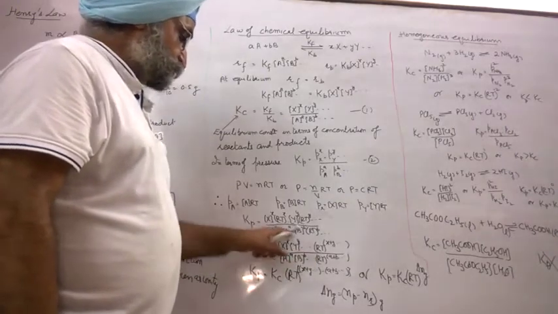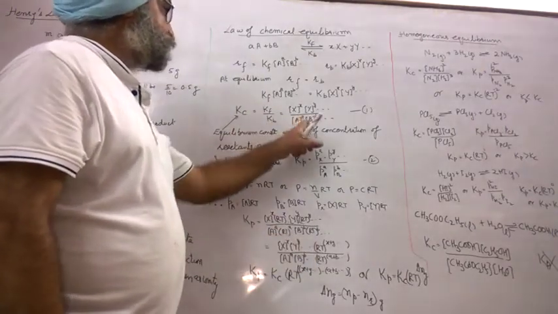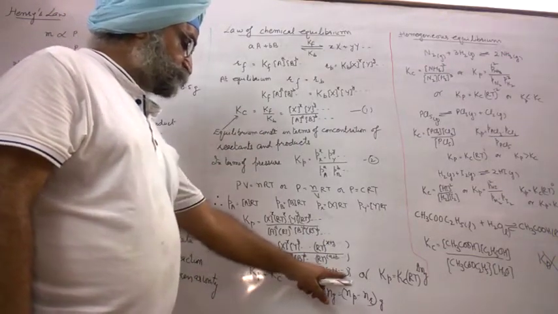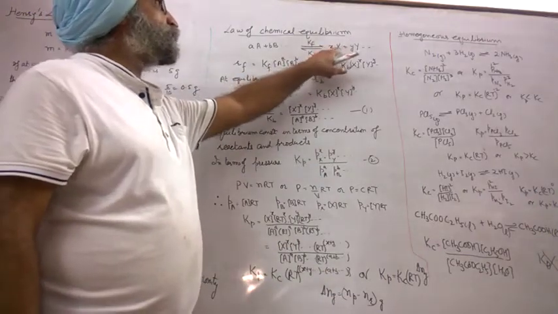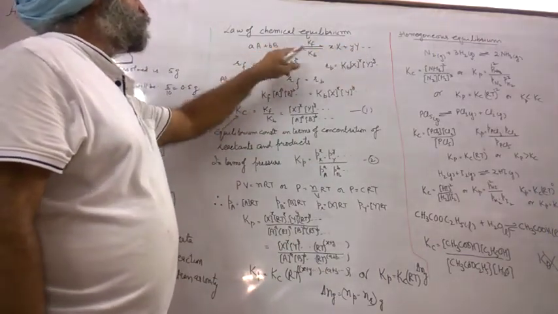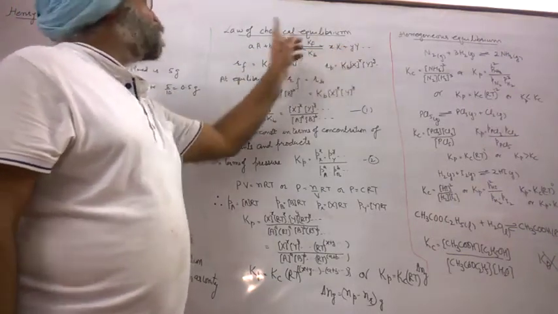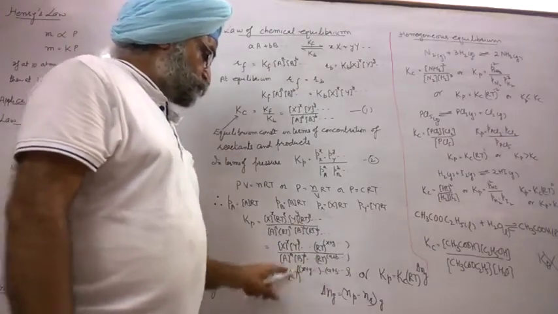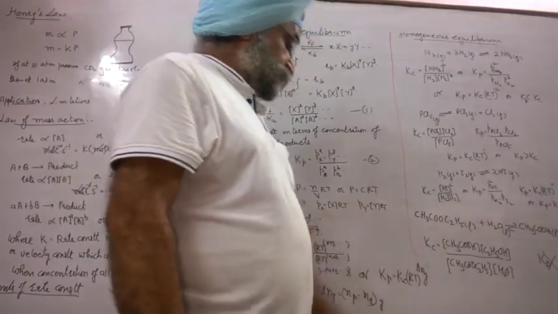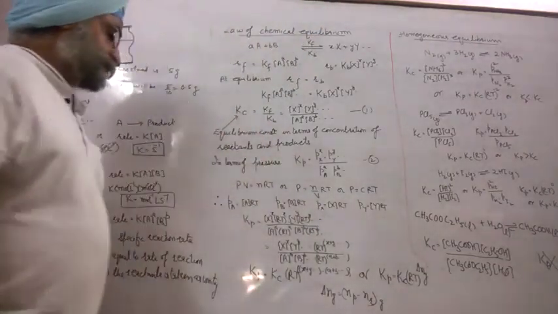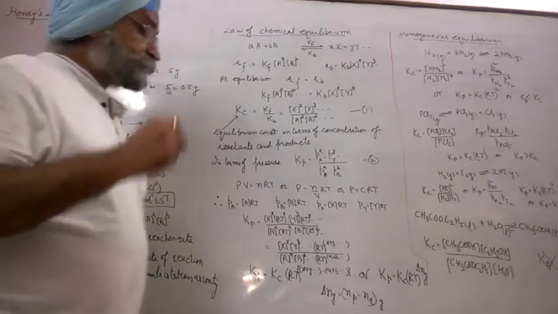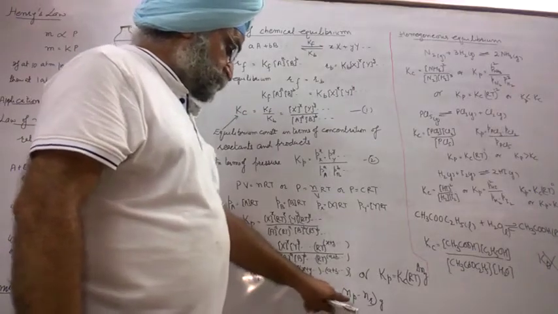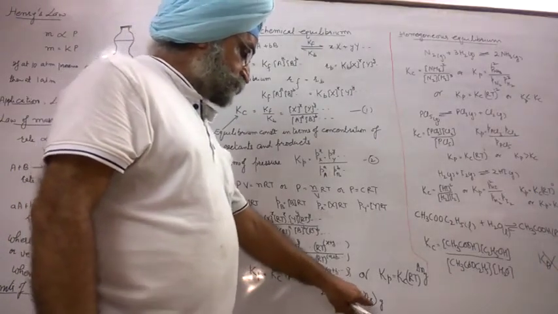And this, according to question 1, this is nothing but Kc. Then RT will be x plus y, and so on, a plus b. X and y are the molar concentration of the products, and these are the coefficients of the products, and these are coefficients of the reactant, a plus b. So in short, we write it as RT raised to delta Ng, because the PV is equal to nRT formula is applicable for gaseous system, not for solid and liquid. So delta Ng is nothing but number of moles of product minus number of moles of reactant.